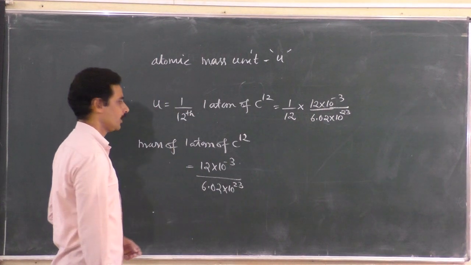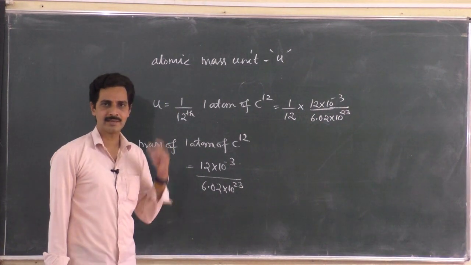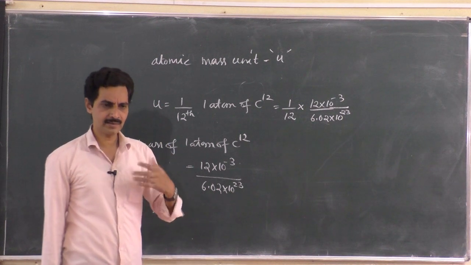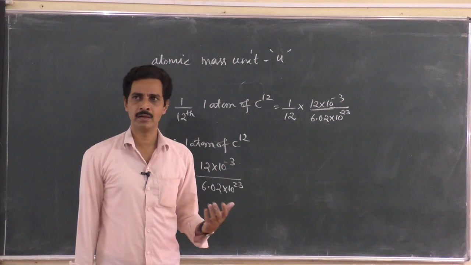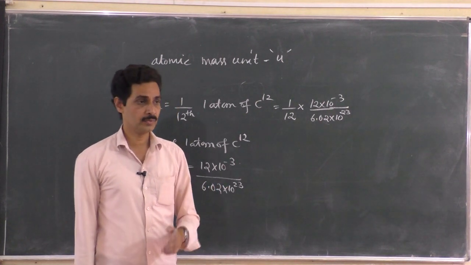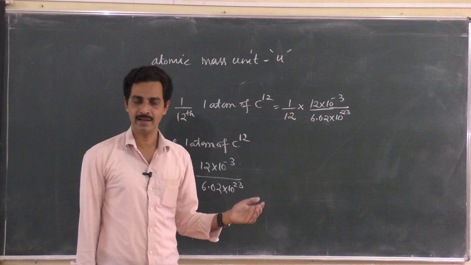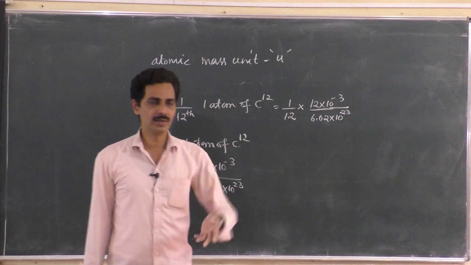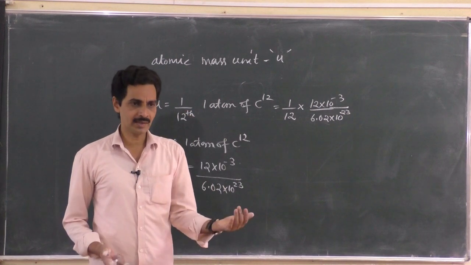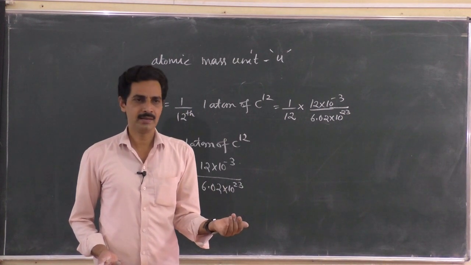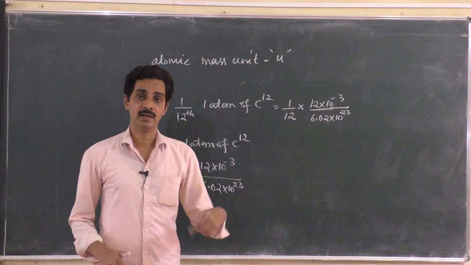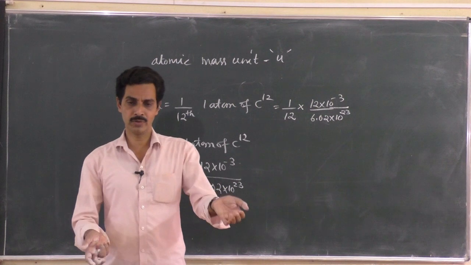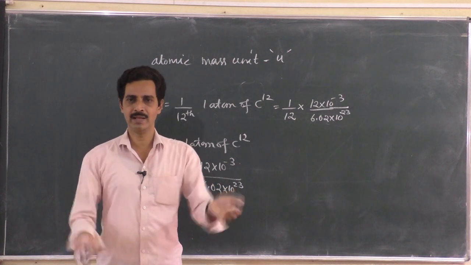So 1 atomic mass unit is a separate unit we use, because there are some convenient units. You can't rely on the SI system always. Suppose you want to measure the mass of sand in a lorry, you can't put it in milligrams, grams or kgs, right? You put it in quintals. Suppose the doctor says the mass of a newly born baby, it is not put in quintals, it is put in pounds. They say the newly born baby should be of so many pounds, and this is a healthy baby.